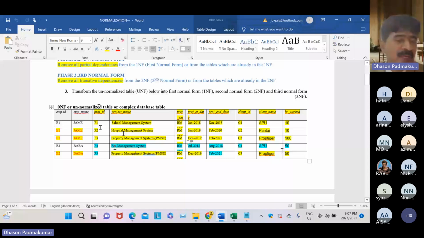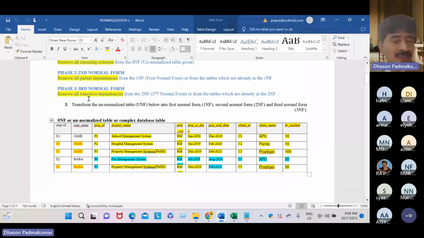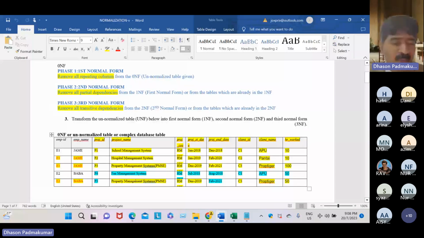So what is the plus point? The advantage of denormalizing multiple tables into one table. But here, what is normalization, dear student? Reverse. Transforming one table into smaller multiple tables.